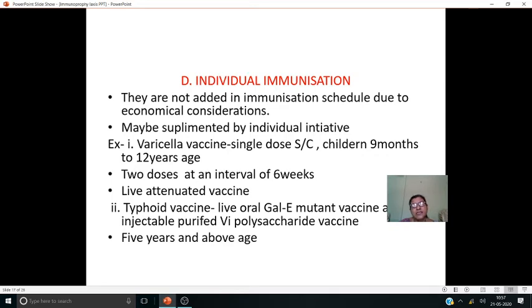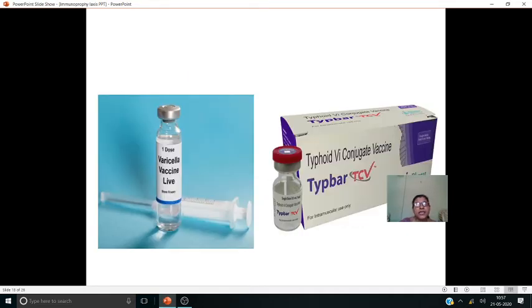vaccines, because they are not added in the national immunization schedule. Here you can see the varicella vaccine. It is injectable. And next, the typhoid vaccine, this is also given after 5 years only for children. If you want to give, you can give it if they are interested.